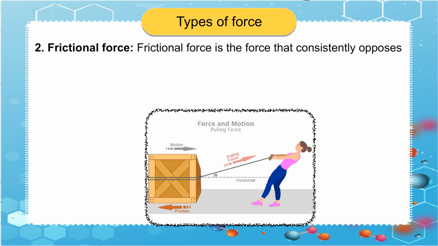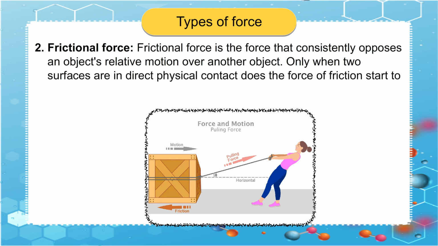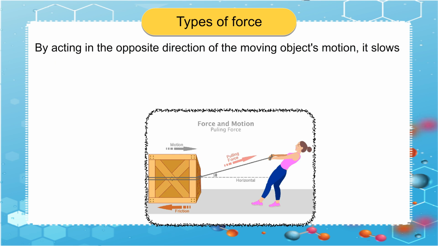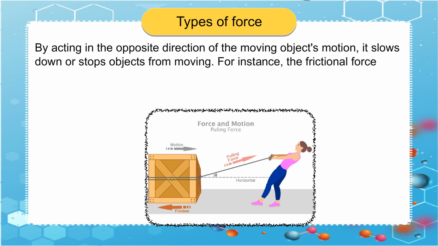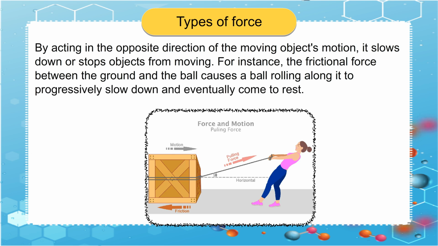2. Frictional force. Frictional force is a force that consistently opposes an object's relative motion over another object. Only when two surfaces are in direct physical contact does the force of friction start to act. By acting in the opposite direction of the moving object's motion, it slows down or stops objects from moving. For instance, the frictional force between the ground and the ball causes a ball rolling along it to progressively slow down and eventually come to rest.